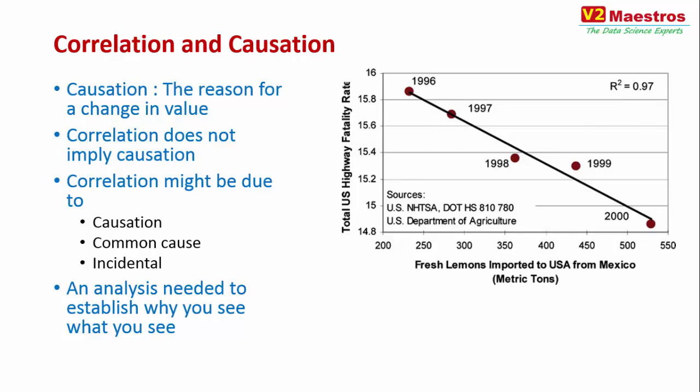So even though you see a correlation here, there is no reason to believe that there is some relationship with each other. So you have to be very careful when you see correlation between two variables. You have to establish the ground truth as to why you see this kind of a relationship.